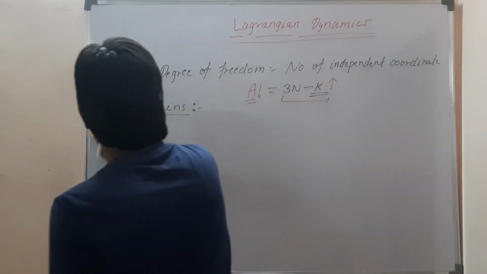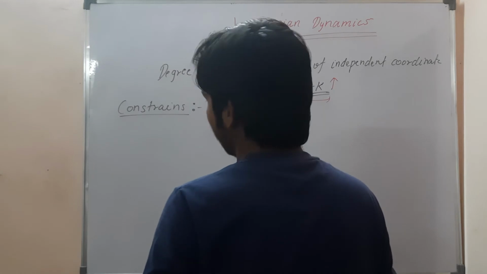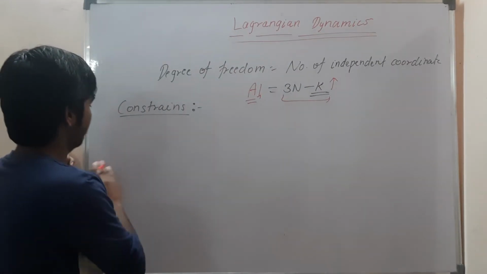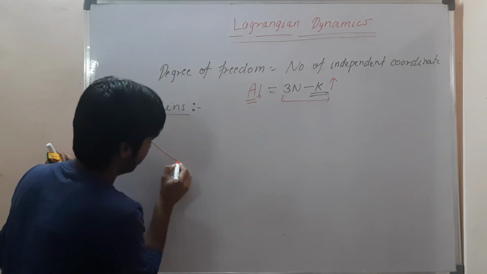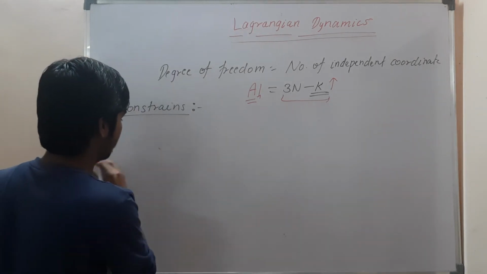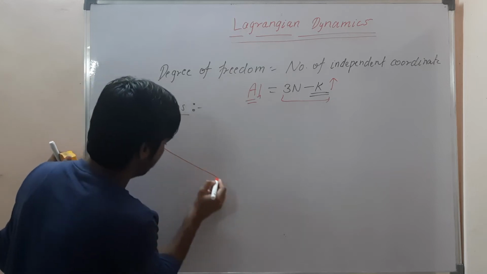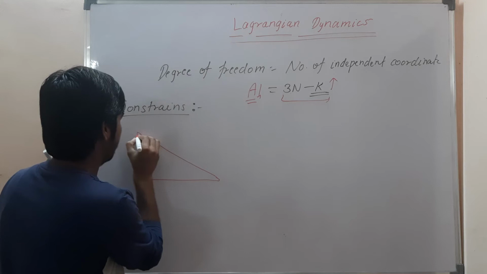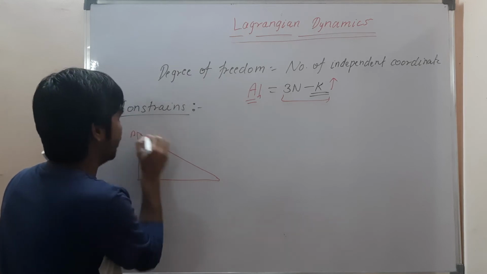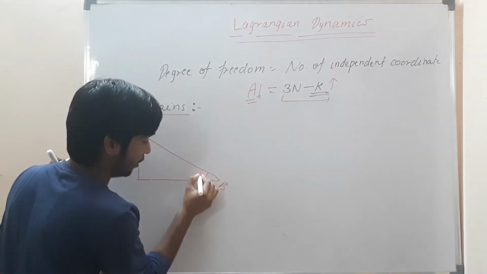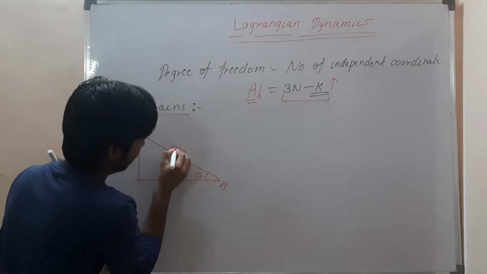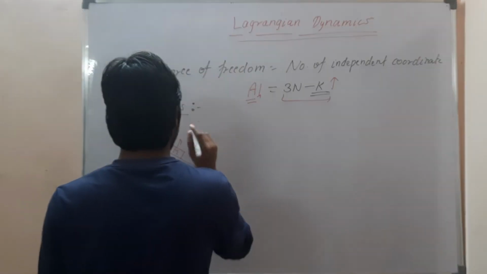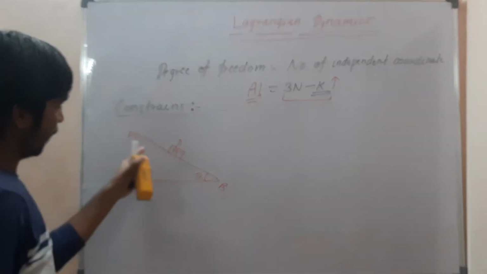So first of all, I am taking an example. This is a plane. Let me write AB, and it has theta, and it has mass m. One mass m, a system of particle, is there, and it's kept on the AB plane.